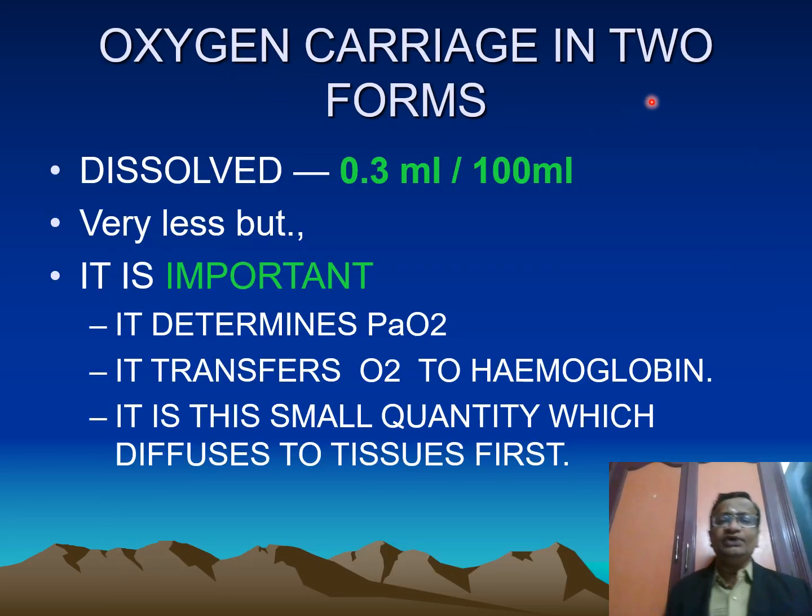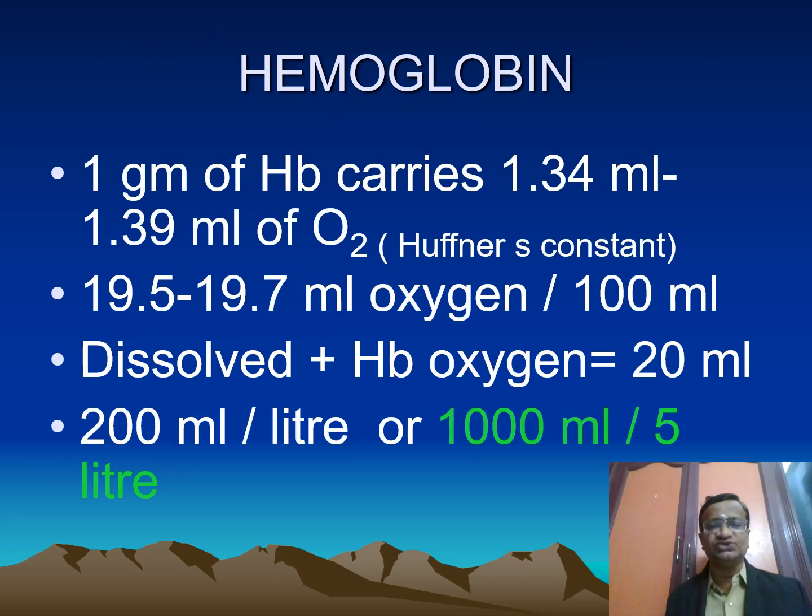Oxygen is carried in two forms. Dissolved oxygen is 0.3 ml per 100 ml. It is very little, but it is important because it determines the PaO2. It transfers oxygen to hemoglobin, and it is the small quantity which diffuses to the tissues first. This is about 0.3 ml per 100 ml.